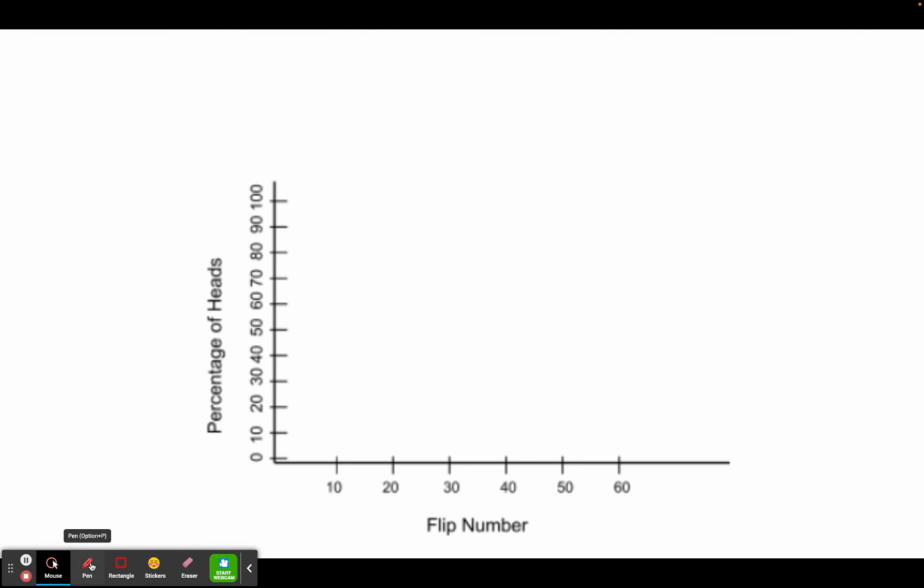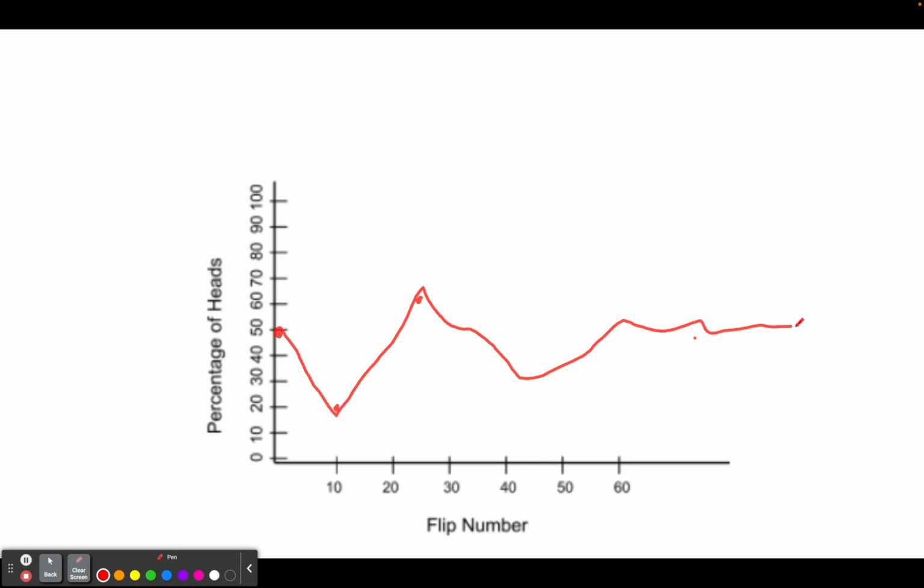Now, if you were going to graph this, your graph might look something like this, right? We started at the beginning, we were at 50% heads like we expected. After 10 tosses, we were way down here at 20%. And then after 25 tosses, we went back up to 60%. So we were about right there. After 100 tosses, the graph doesn't go out that far, but then we were at 47%. And a lot of times what happens in graphs like this is you'll see up and down spikes, and then eventually the graph will start to level out, and it's going to get close to 50% as we're doing more and more tosses.